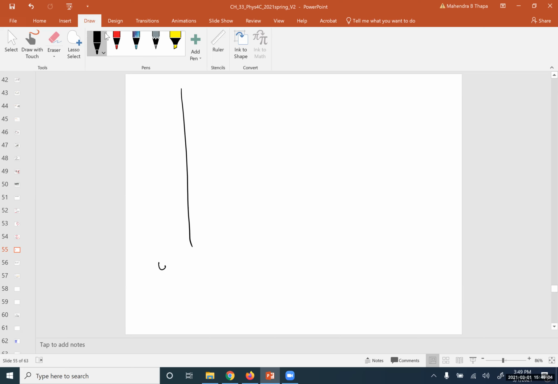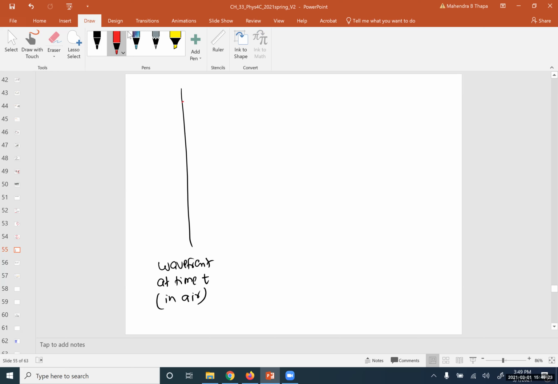This is the wavefront at time t, in air. Say for example we are talking about air.